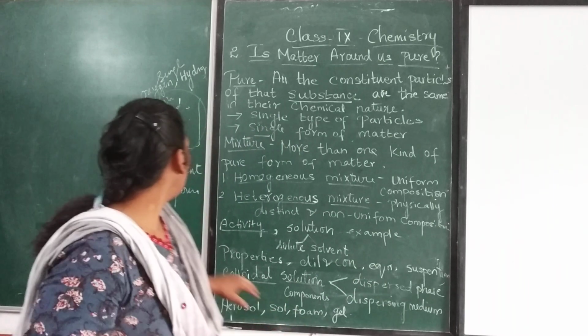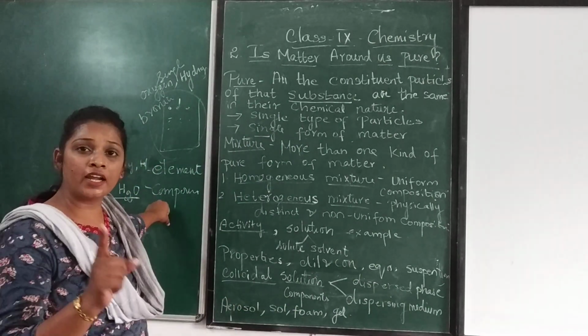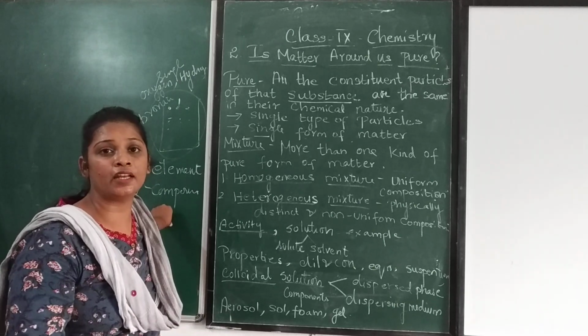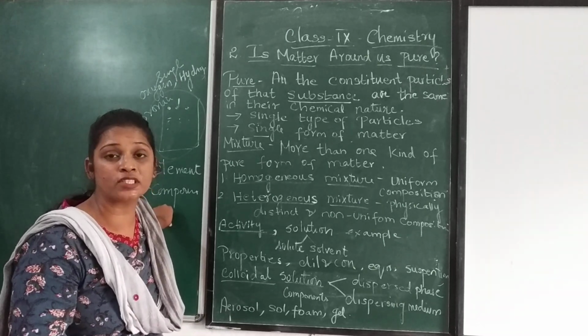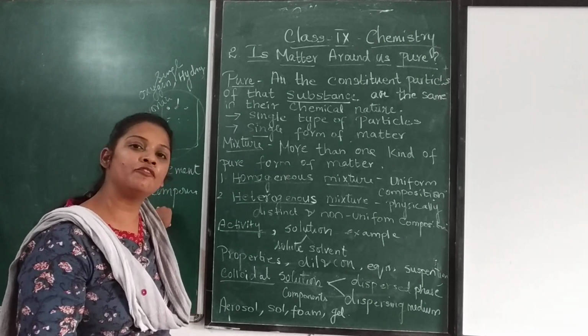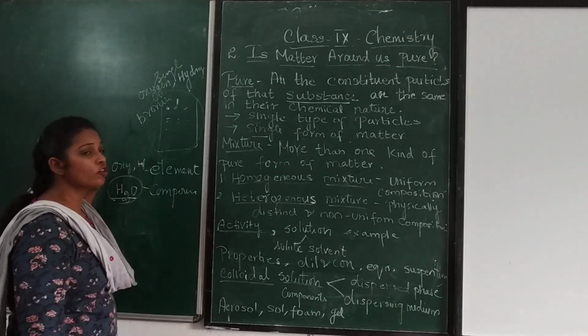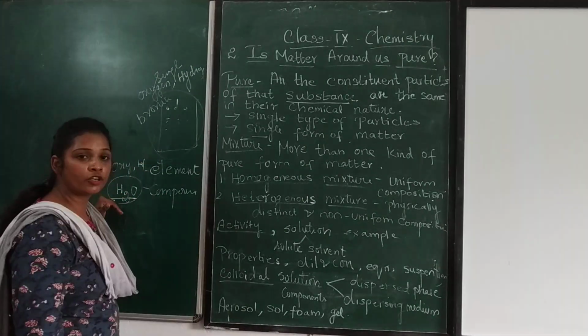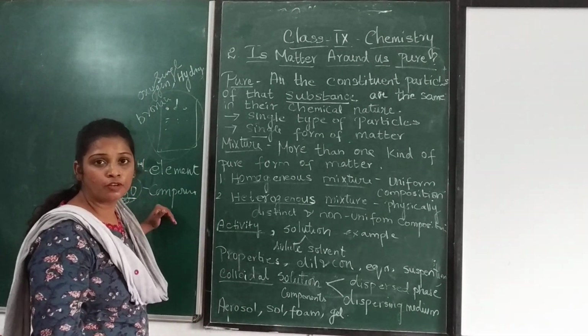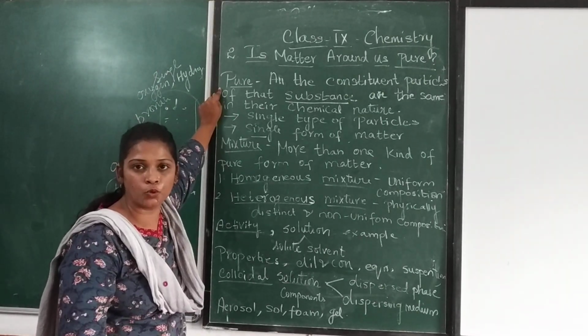Right? So what happens here? We cannot break this, but in one condition, in one process, we can break it: if it undergoes a chemical process or an electrical process, then we can break this compound. So an element like oxygen, hydrogen, or a compound like water, sodium chloride, in a single format is called pure. Then the substance we call pure.